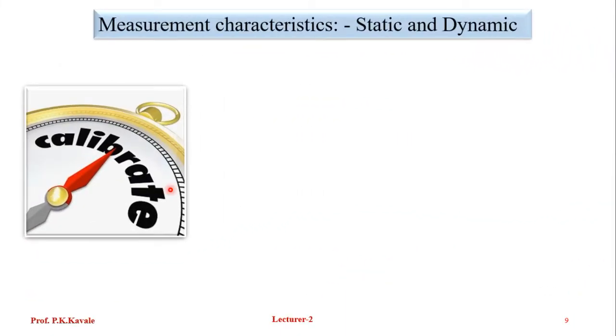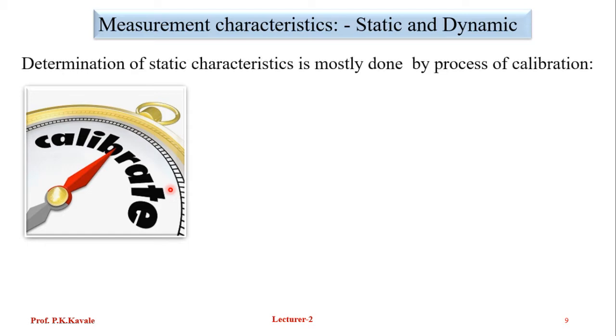We'll go for one more thing. Determination of static characteristics is mostly done by a process known as calibration. So what is meant by calibration?